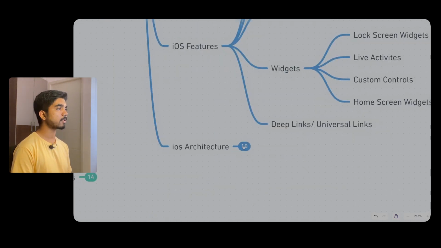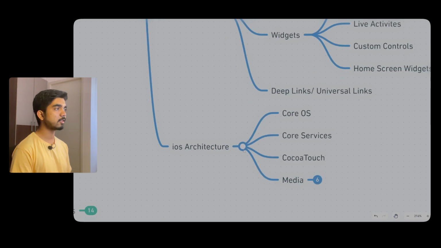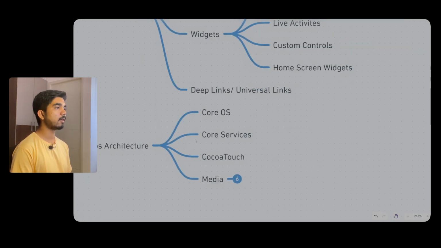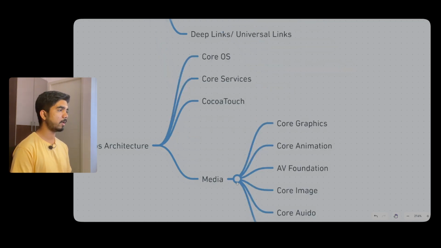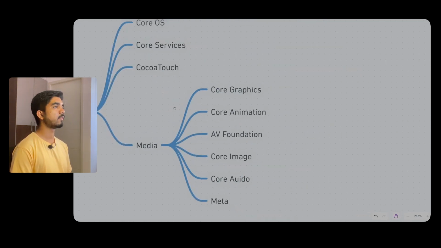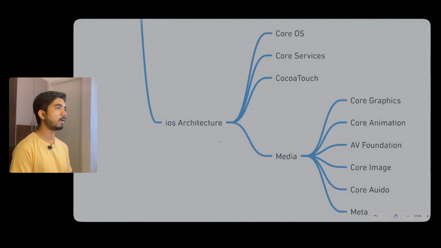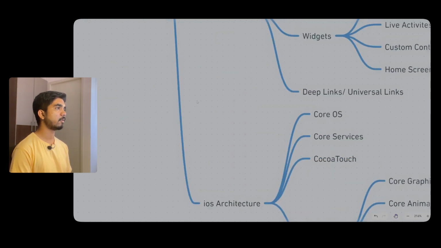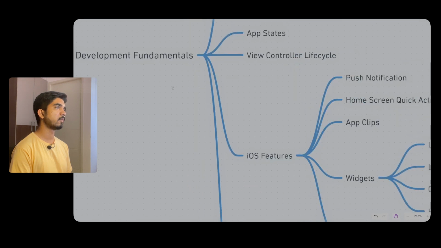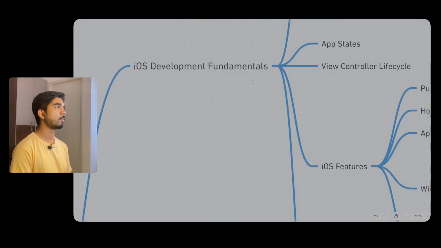Then coming to iOS architecture. This architecture is very important: what is Core OS, what is Core Services, Cocoa Touch, and in media we also have different things, that is Core Graphics, animation, AVFoundation, Core Image, audio, and video and everything. So this is all about iOS media, architecture, and everything. This was coming under iOS development fundamentals.